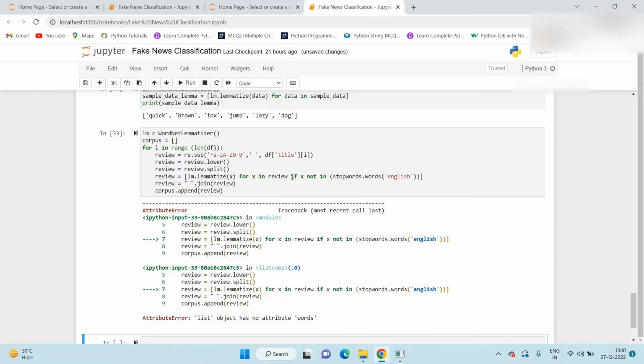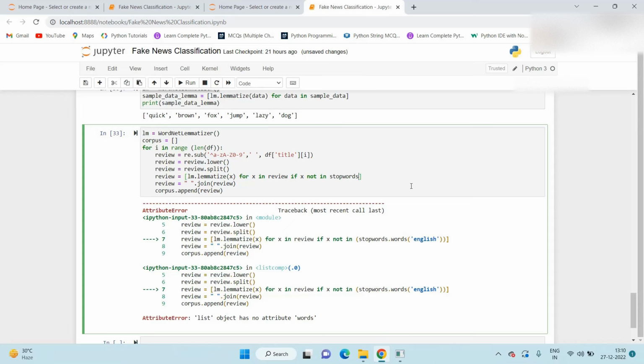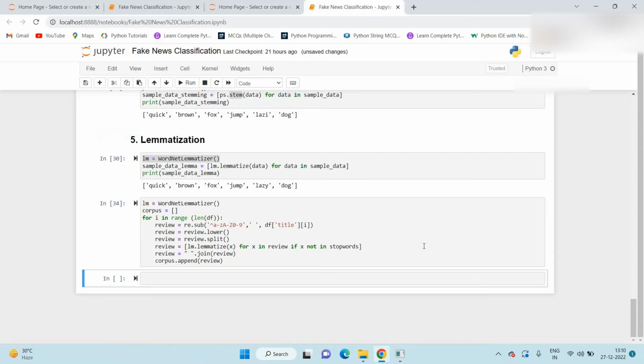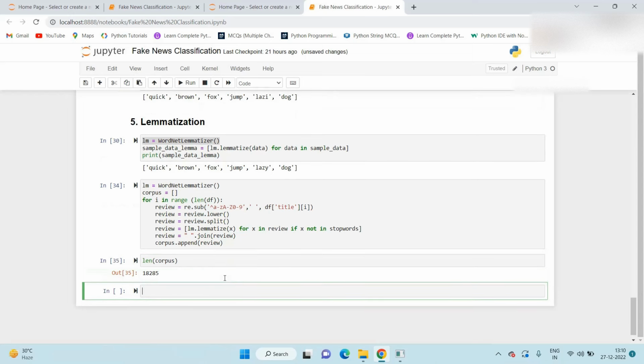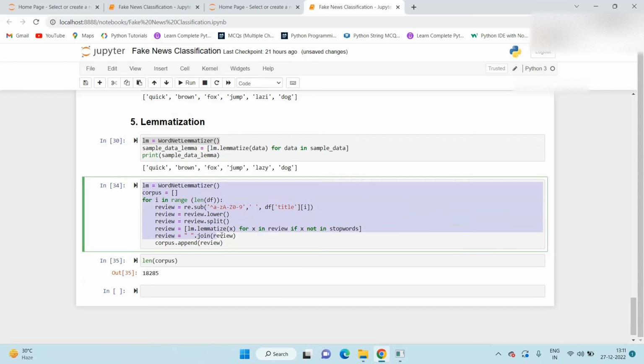For x in review if x not in, just pass stopwords. If we check length of corpus, it's around 885. Means our pre-processing is done.